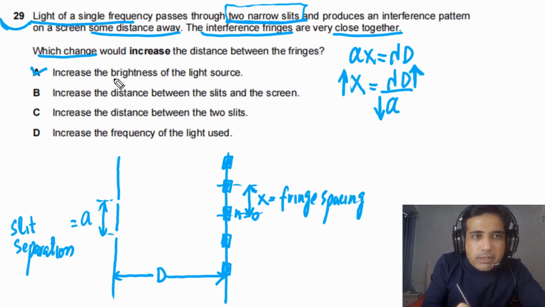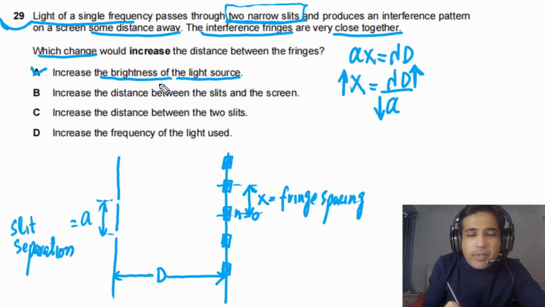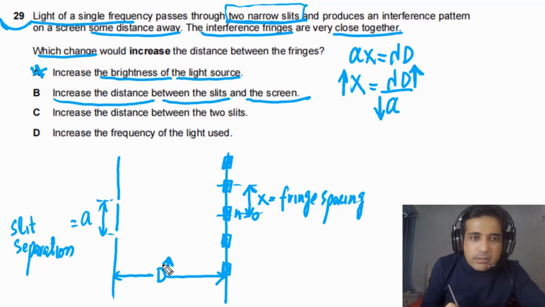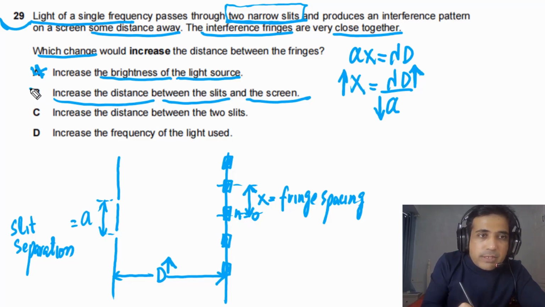Now let's try to find out the best possible answer. For option A, it is given to us: increase the brightness of the light source. Brightness does not affect fringe spacing, so A is not the correct answer. For option B, it is given to us: increase the distance between the slits and the screen, meaning increase this capital D. So if we increase capital D, x will increase. So this is the correct answer.